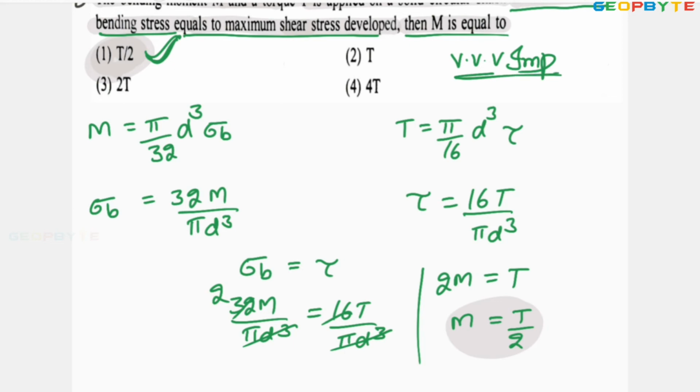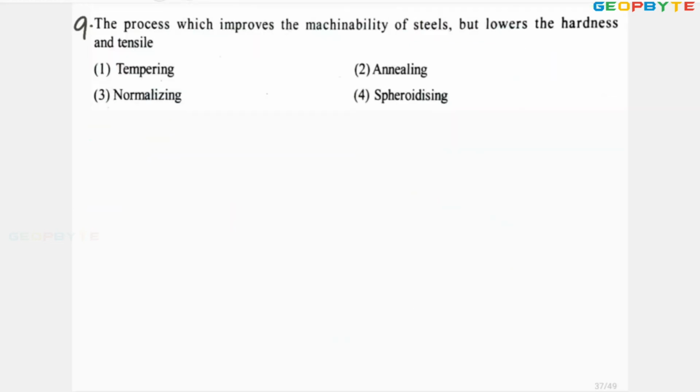Let us take one more problem. Look at the 9th problem. The process which improves the machinability of steels but lowers the hardness and tensile strength is called annealing. Annealing is the process improving the machinability but decreasing the hardness. Therefore, second option is absolutely correct. Let us go for one more problem.